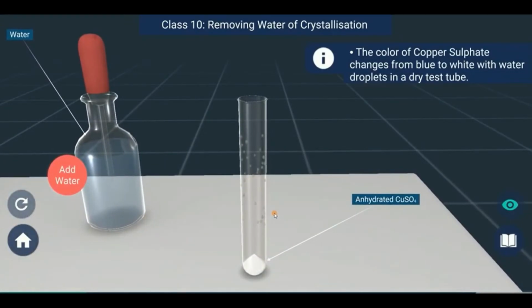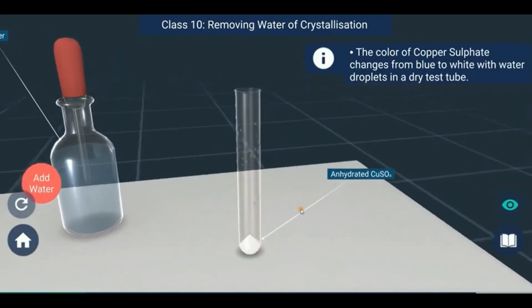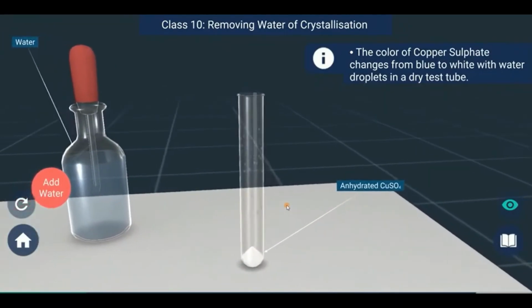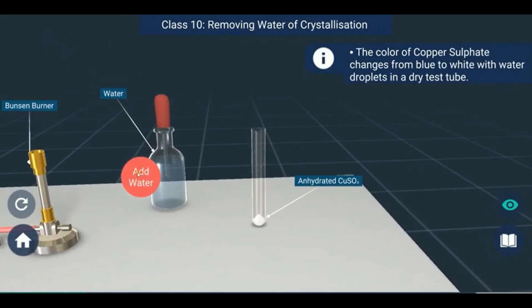Now add a few drops of water on the sample of copper sulfate which is obtained after heating.